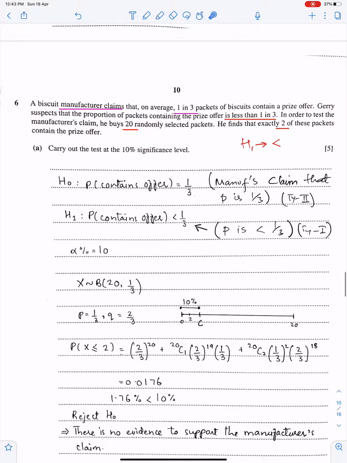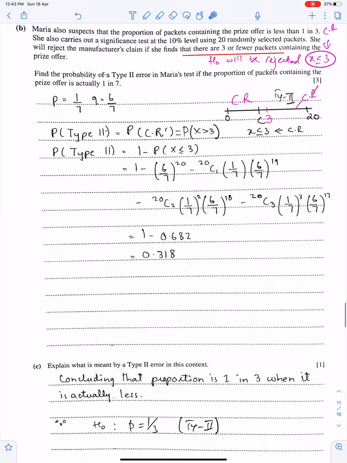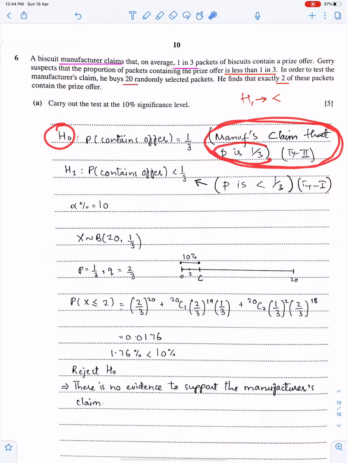Here is H naught. You have to say concluding that proportion is 1 in 3 when it is not, or when it is less than 1 upon 3. Concluding that proportion is 1 in 3 when it is actually less. Always explain type 2 error with the help of this information. Always say this thing, concluding that proportion is 1 in 3 when it is actually less.